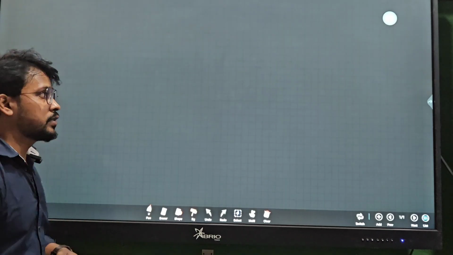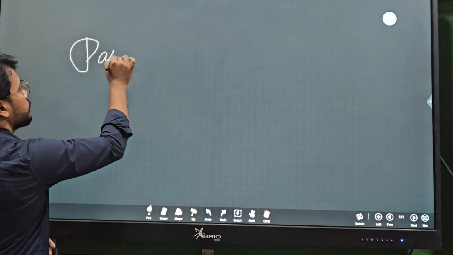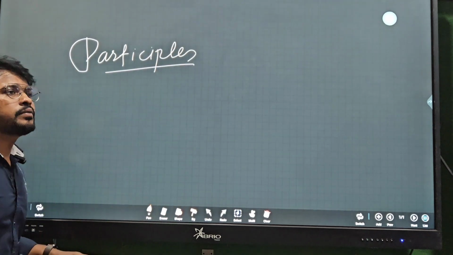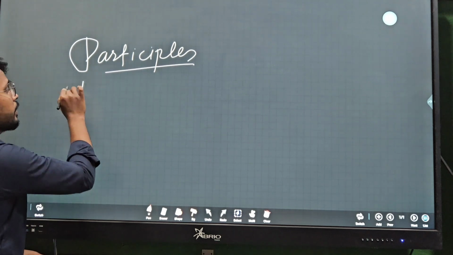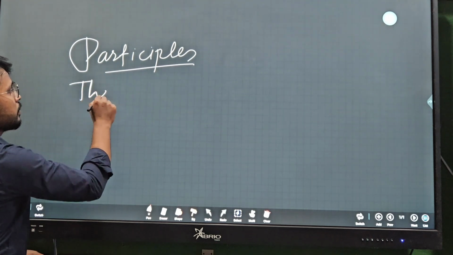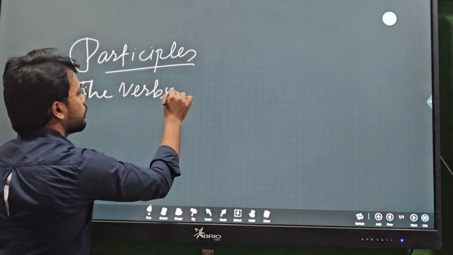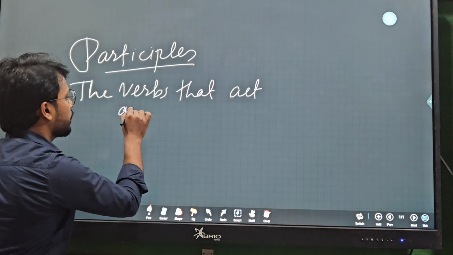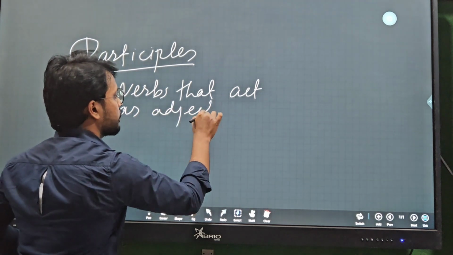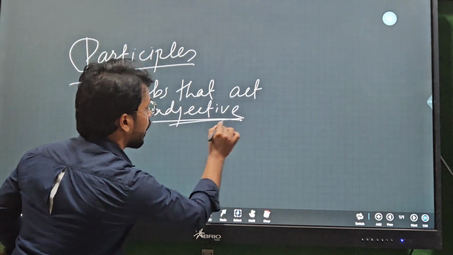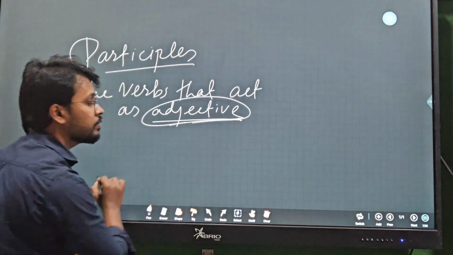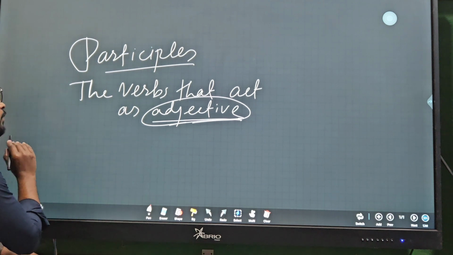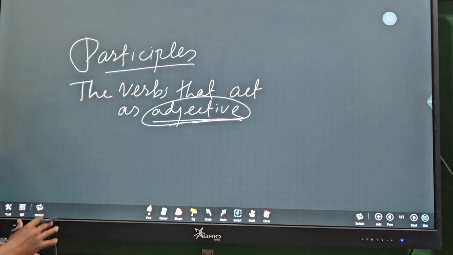Now let's see participles. Participles are the verbs that act as adjectives in the sentence. The verb that acts as an adjective, remember this one, this is very important. Is it possible that verbs are acting as adjectives? Yes, it is possible. Participles are of three types.